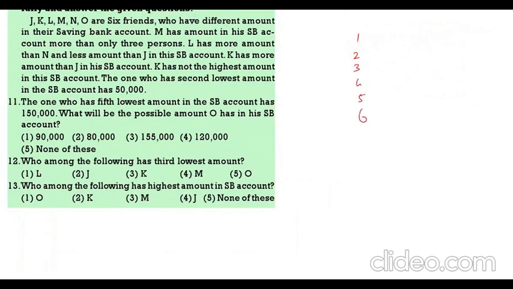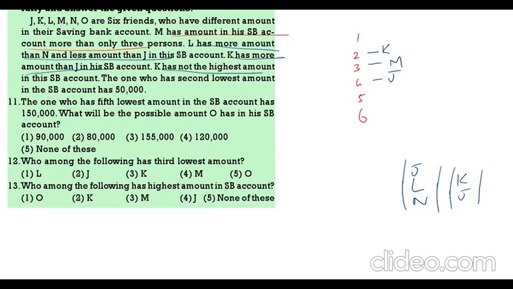Now M has amount in his SB account more than only 3 persons. That means M will come in the third place. L has more amount than N and less amount than J. Then K has more amount than J. K is not having the highest. So K will come here. Then J will come here. Then L, N. L has more amount than N. So here we will get O.